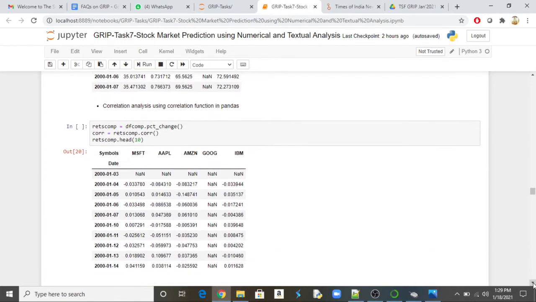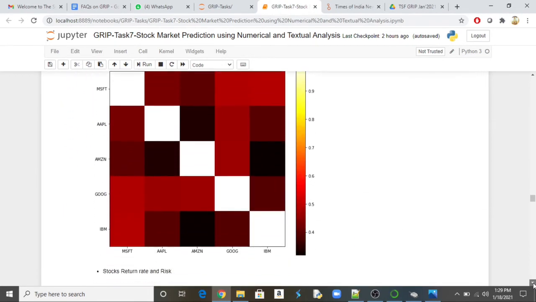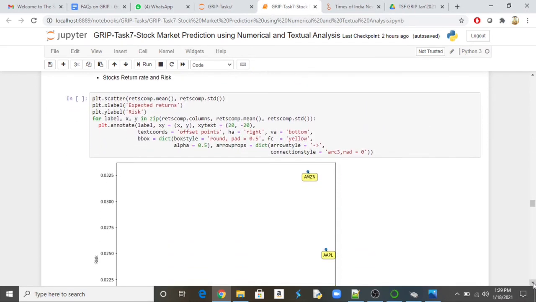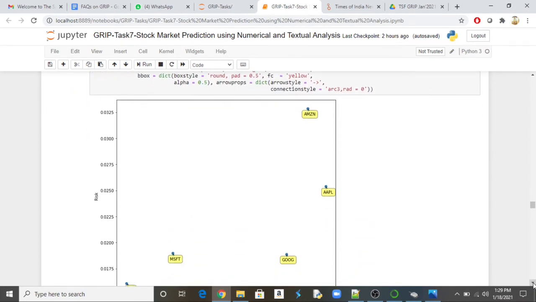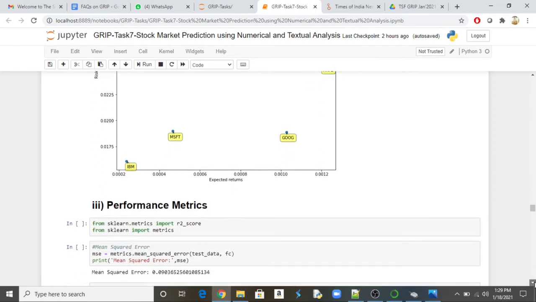Now, before going to the second step, we will try to do some more analysis. We will showcase some more correlation diagrams, heat maps, and all. Then we will plot the stock price based on the risk factor and expected returns. So if you plot like that, you can see Amazon is having high risk, but our returns are also high. Even Apple gives comparatively less risk than Amazon, but still high returns. But for IBM, risk is low, but the return is also low.